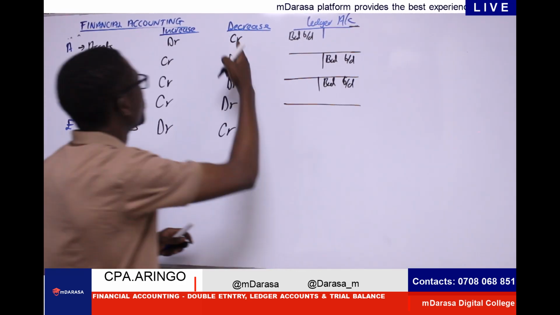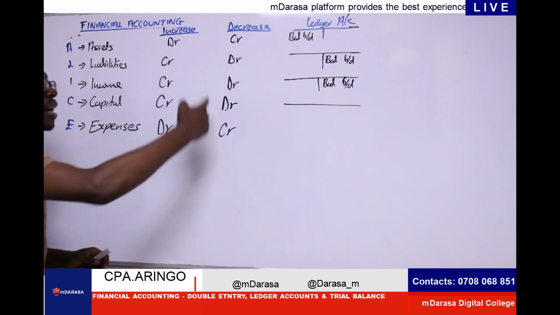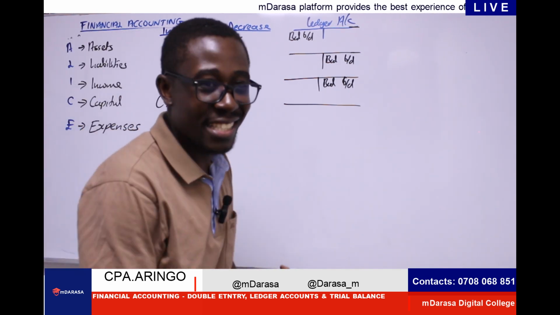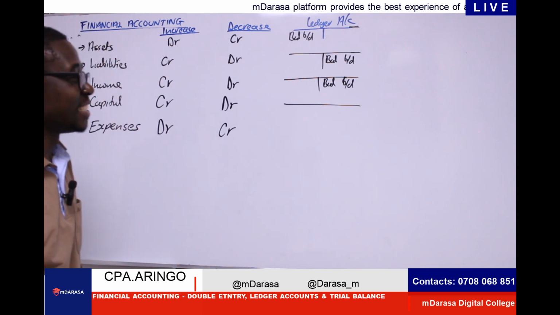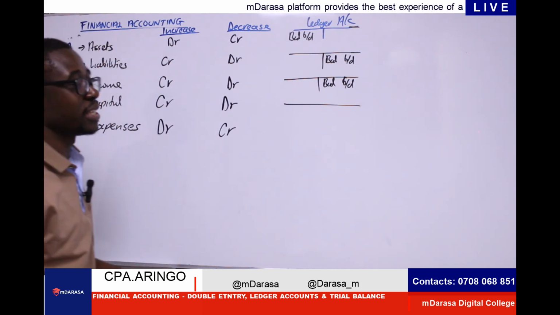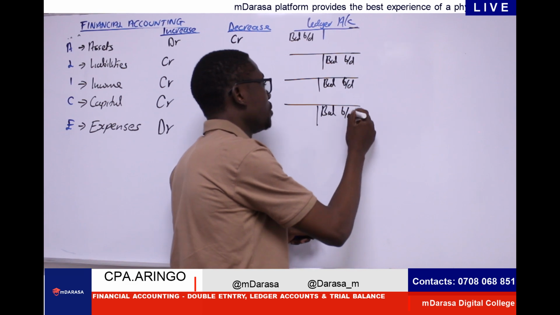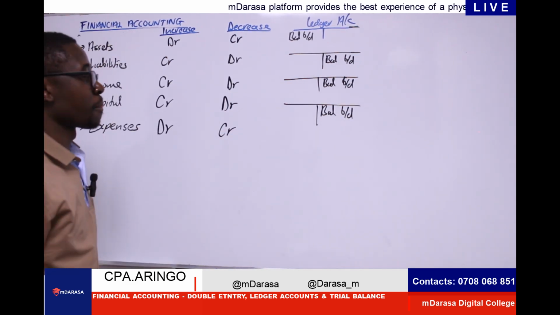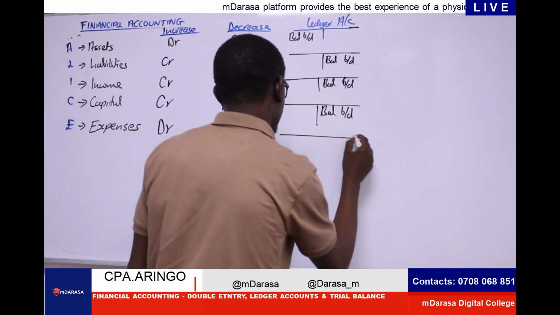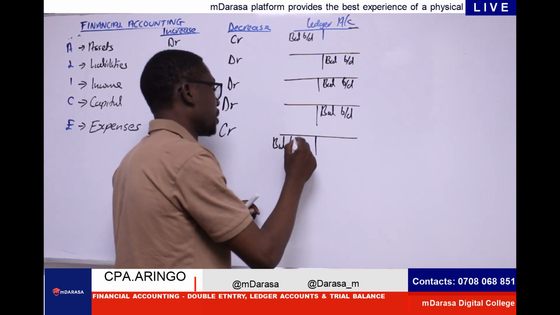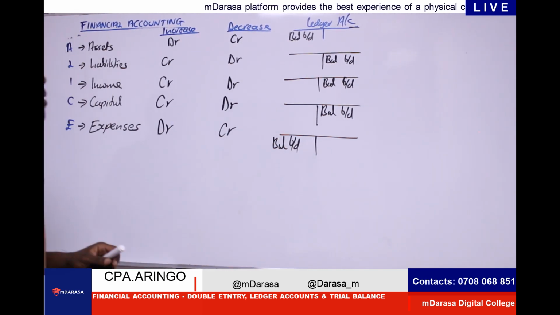What about capital? The same case. We are following our ALIs. That's why I mentioned how in love are you with ALIs if you're an accountant. So for capital increase, of course, my balance brought down will be on the credit side. What about our expenses here? Our expenses, our balance brought down will be on the debit side.